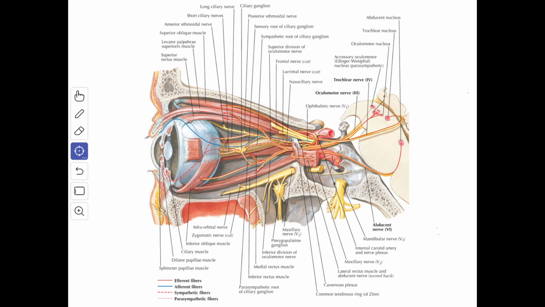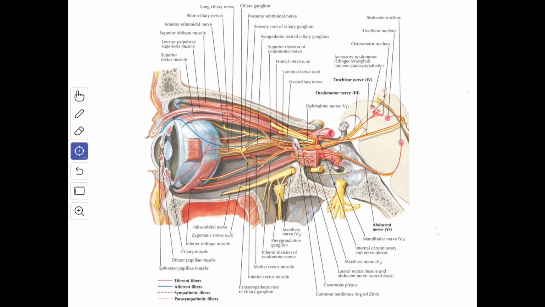Next we'll see about the trochlear nerve, the fourth cranial nerve. The functional component of the trochlear nerve are the general somatic efferent fibers which arise from the trochlear nucleus, and they supply only one muscle, that is the superior oblique muscle. When you see the clinical correlation, the superior oblique is the only depressor of the eyeball during adduction.